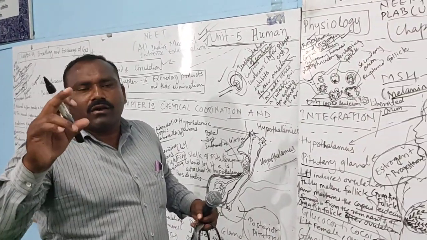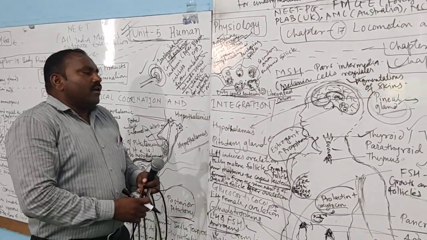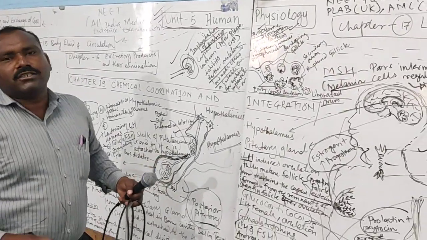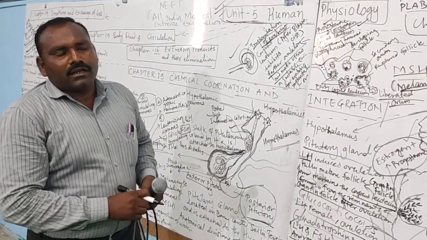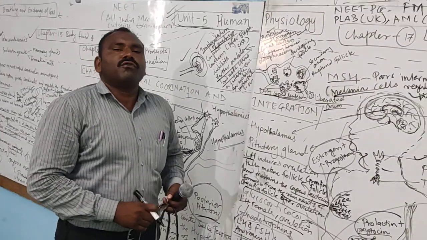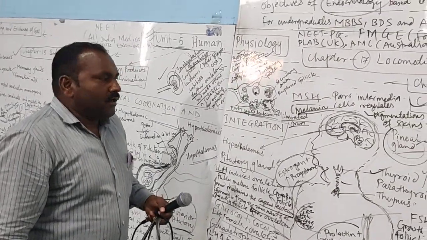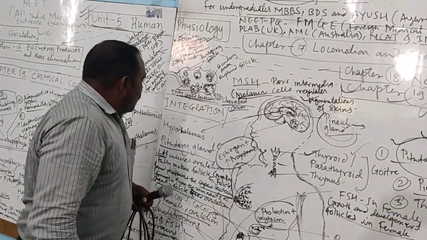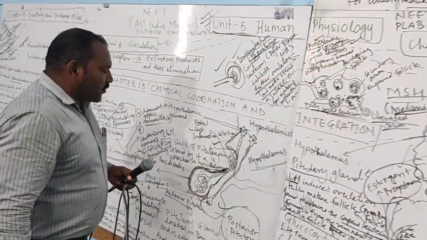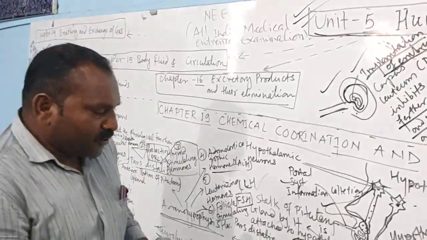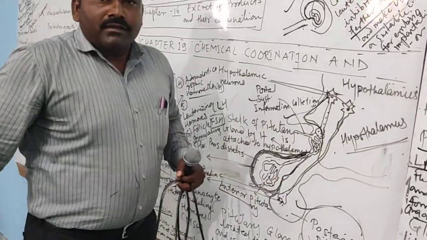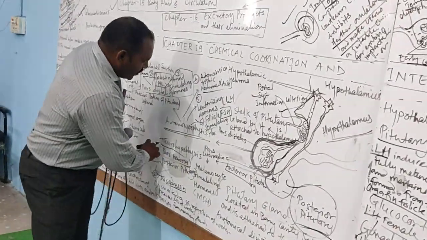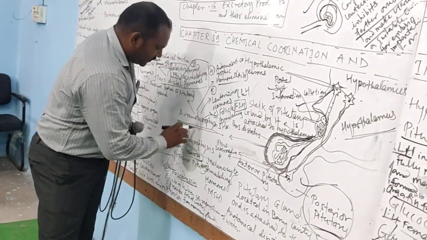Means that the umbilical cord is very important in medical science, especially in biotechnology, and the fluid from the umbilical cord is very important for synthesizing new organs. While talking about the next portion of the pituitary gland, the posterior pituitary gland, this portion is supposed to be controlled by the neurohypophysis.